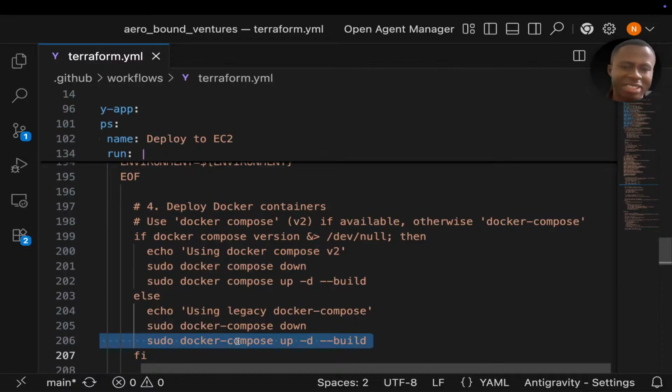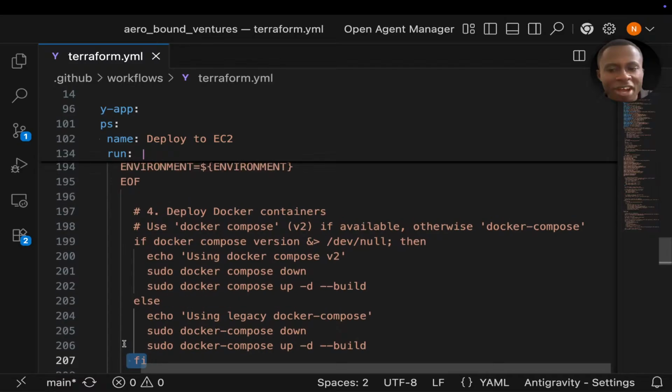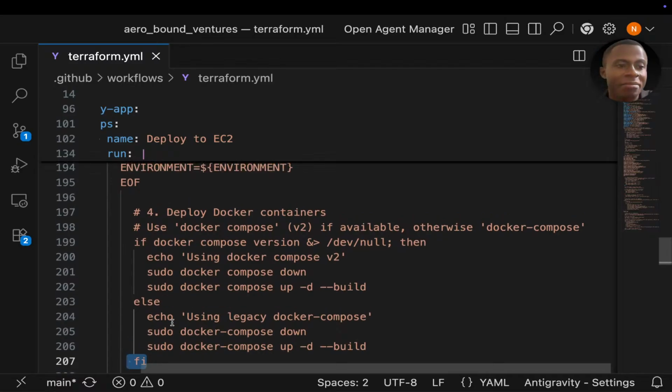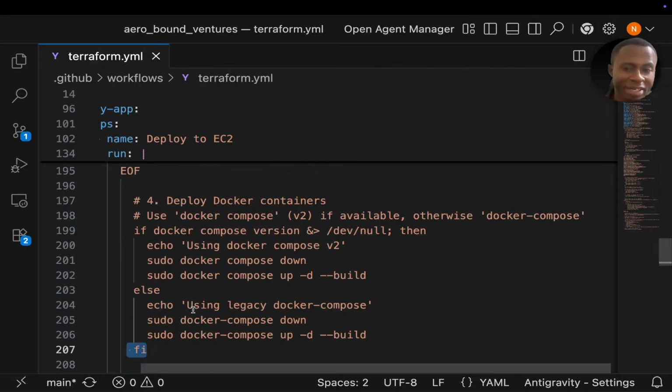But it's just to emphasize and let you know that if-else statements are the same everywhere. Only that in bash, you see this fi simply means the end of an if statement. It's like saying end if in a Django template, for those who know Django. If you don't know Django, totally fine. So I hope you now understand this.